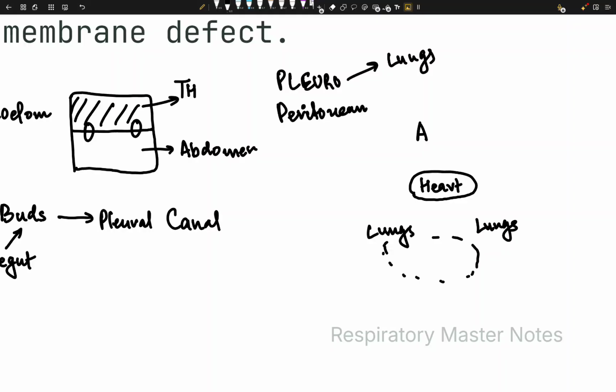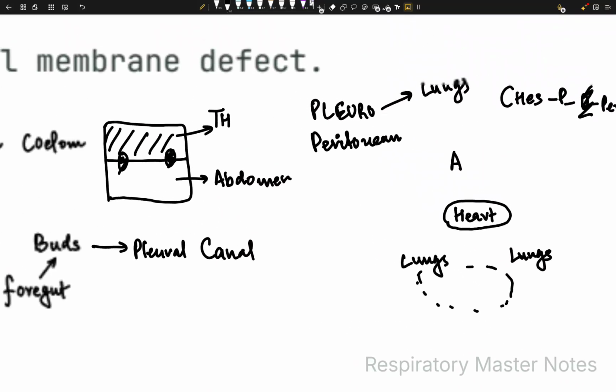Now what's the job? The job is to close this communication. So we have the chest, then the pleural cavity, then the opening that connects the pleural cavity and the abdomen, the peritoneum, and then we have the abdomen. The membrane grows and seals this opening. After the closure, the thorax and the abdomen are not talking to each other because there is a big diaphragm.